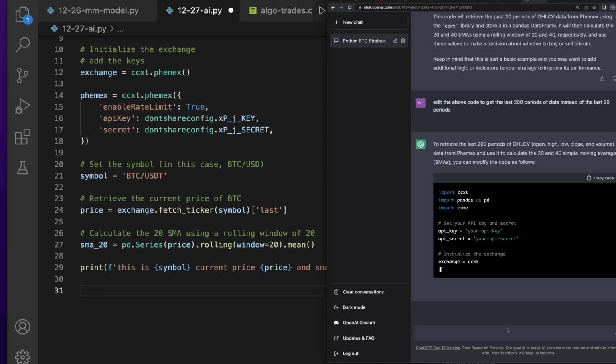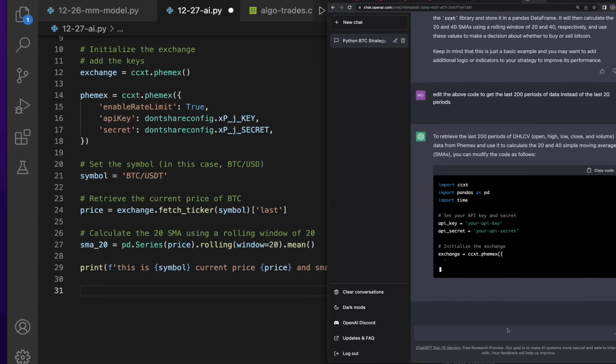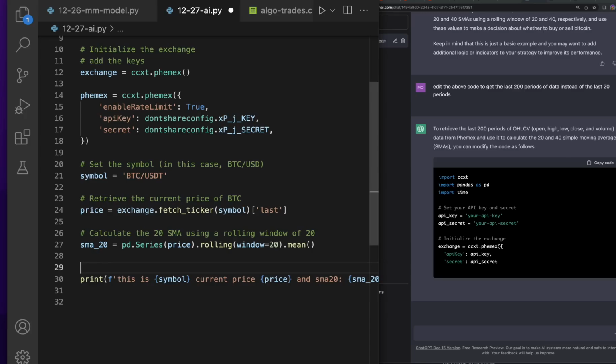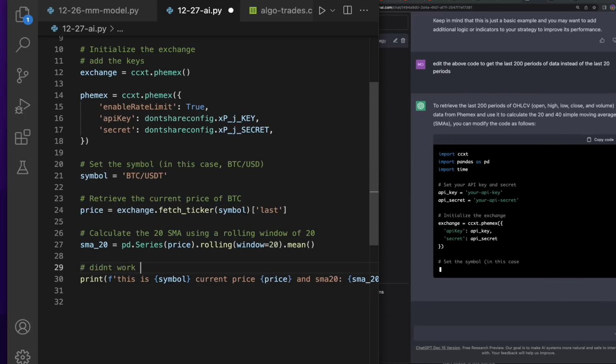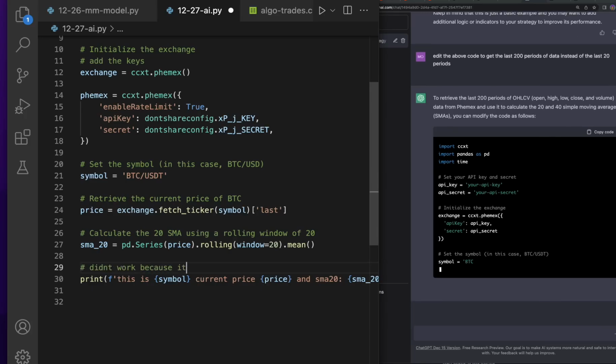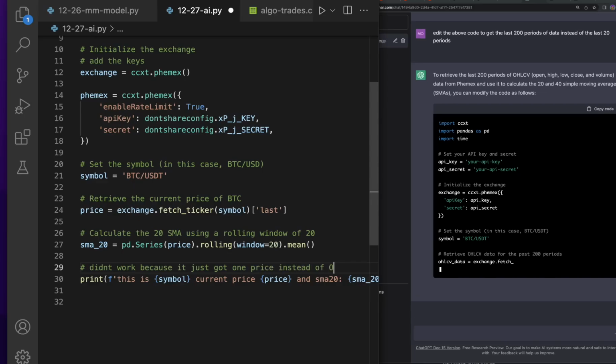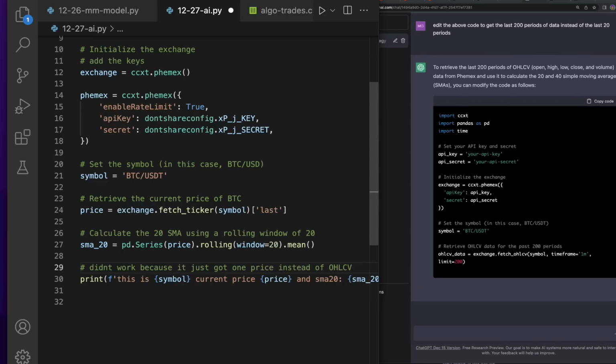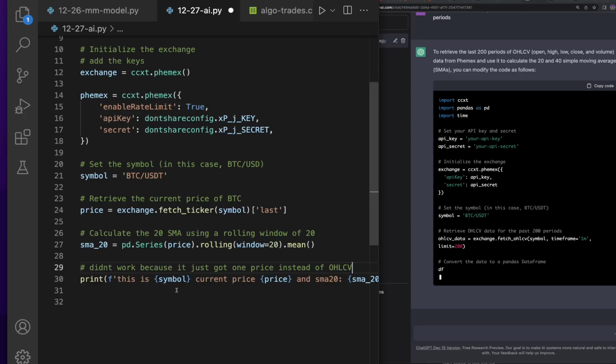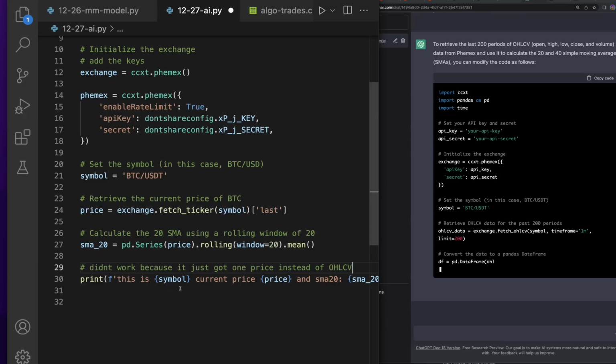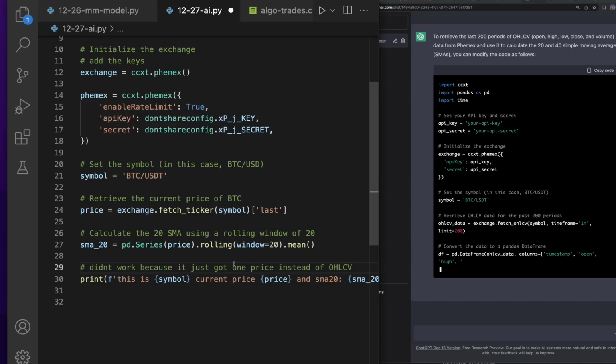But now it's gonna update it for the 200 periods, and I'm gonna run its next test here off of this. Now we know this test right here didn't work because it just got one price instead of open, high, low, close, volume. Now that's one thing about this is, if you're not an experienced coder, it might be tricky because you wouldn't realize, why didn't this work?